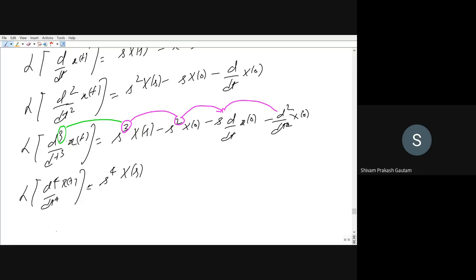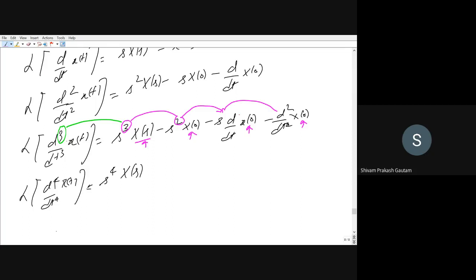The first term is X(s), whatever is the Laplace transform of x of t. All the rest of the terms involve x(0). x(0) is the initial condition, whatever is the value of x of t at t equal to 0. And apart from that, there is also differentiation of x(0) for higher order derivatives.